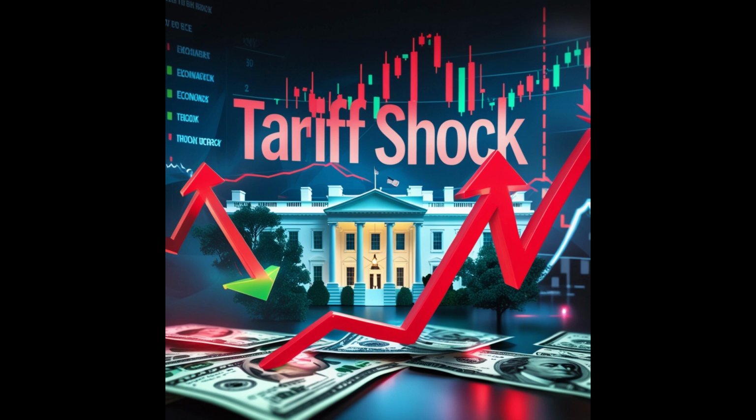So is it all doom and gloom for investors during these times? Not necessarily. Savvy investors who are comfortable with a bit more risk can actually find opportunities in these periods of volatility. Oh, interesting. But for the average investor, it's crucial to stay informed, diversify their portfolio, and avoid making impulsive decisions based on short-term market fluctuations. So stay calm, but stay informed.